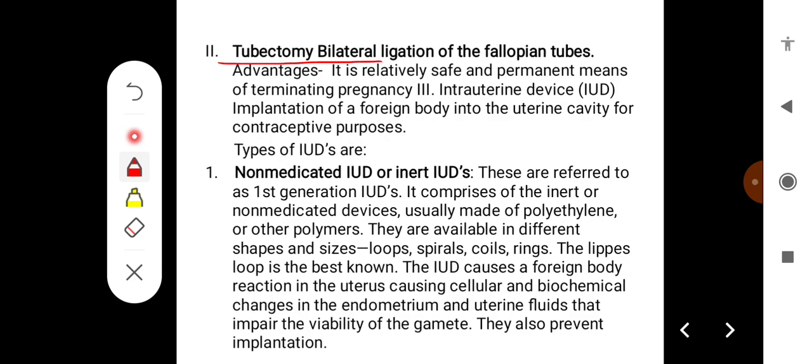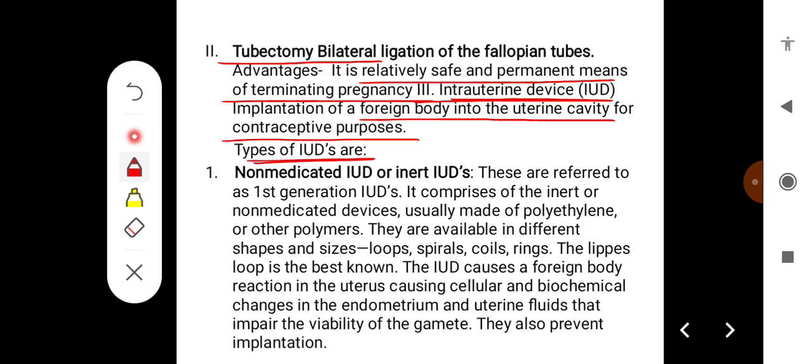Then some of the permanent methods like tubectomy, that is bilateral ligation of the fallopian tube. Advantage of this is it is a relatively safe and permanent means of terminating pregnancy. And also the intrauterine devices, implantation of a foreign body into the uterine cavity for contraceptive purposes, are methods of contraception. There are different types of intrauterine devices, which can be non-medicated IUDs or inert IUDs.